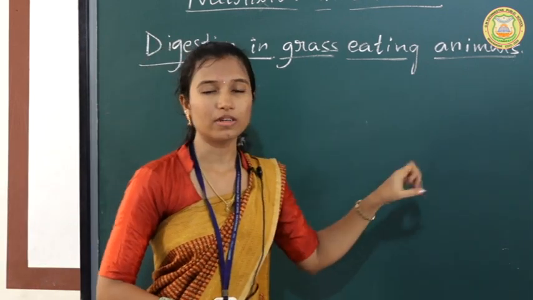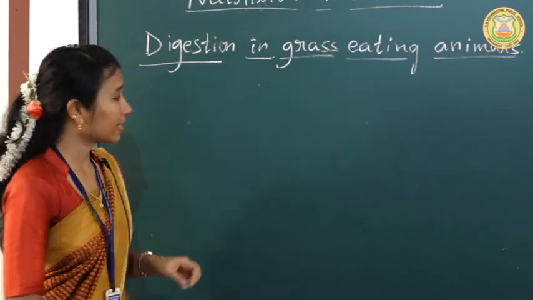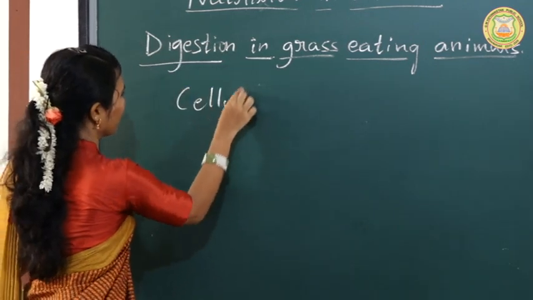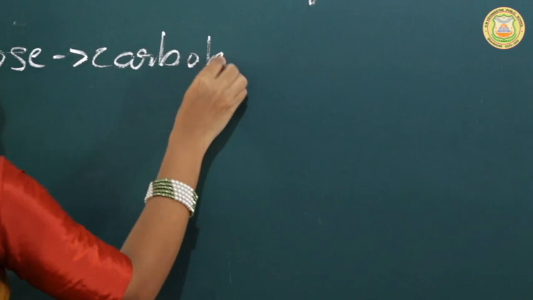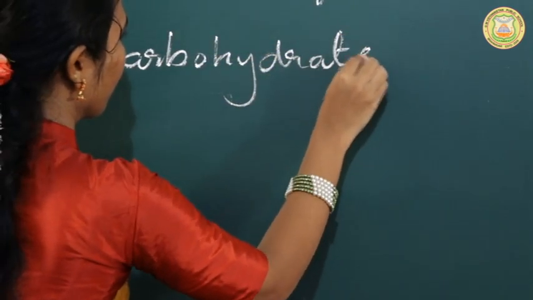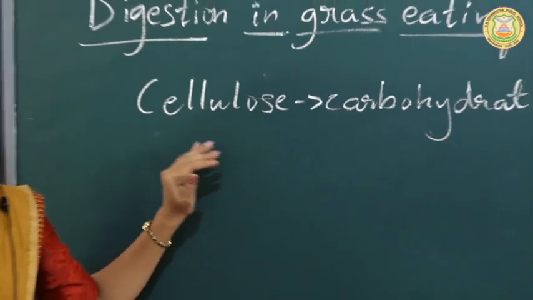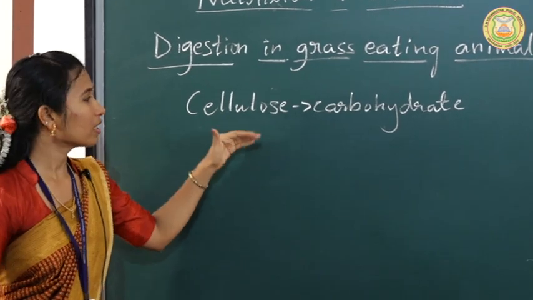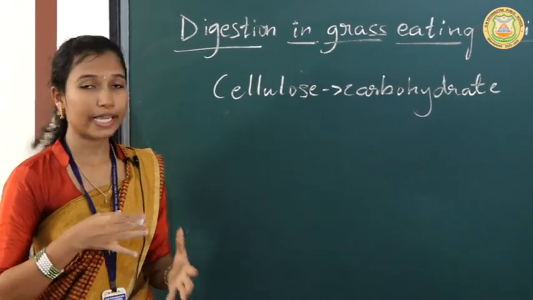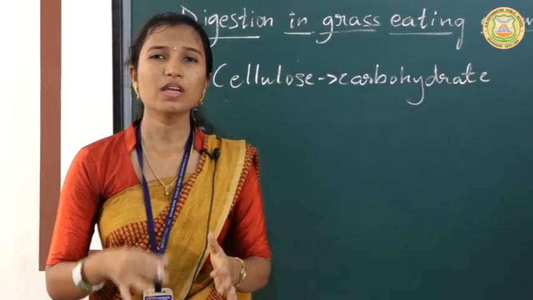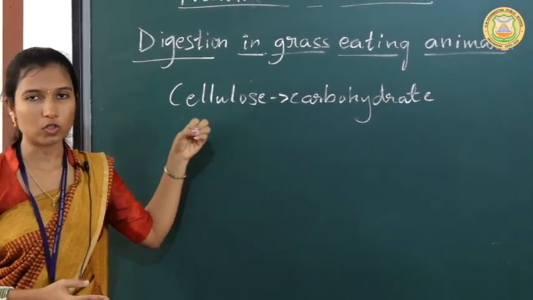Why? Because the grass contains a special type of carbohydrate that is called cellulose. This carbohydrate can be digested only by the herbivorous animals, not by human beings. So to digest this special type of carbohydrate cellulose, these grass eating animals have bacteria in their stomach. This bacteria will digest the cellulose carbohydrate in the stomach, and then it is used by the body.